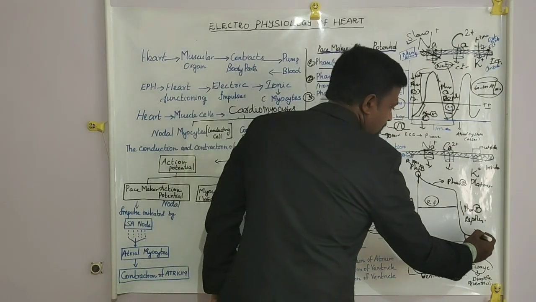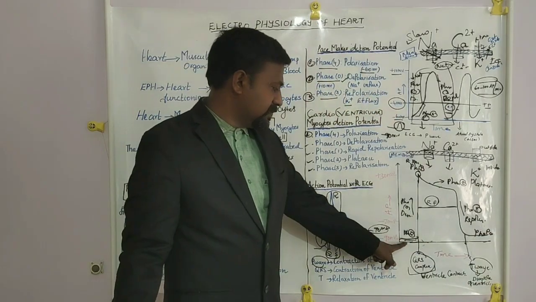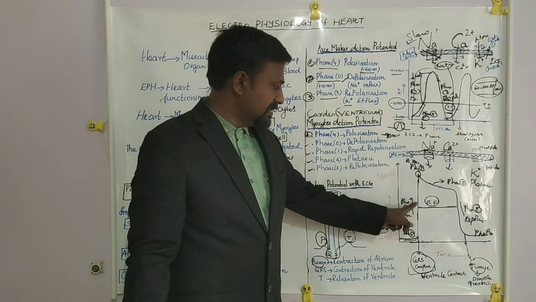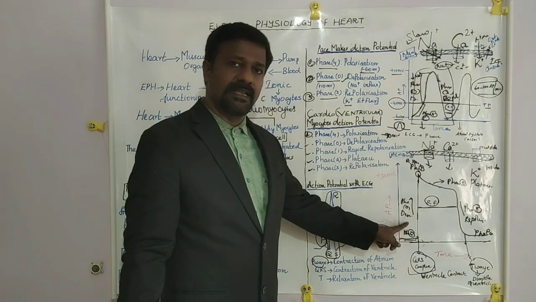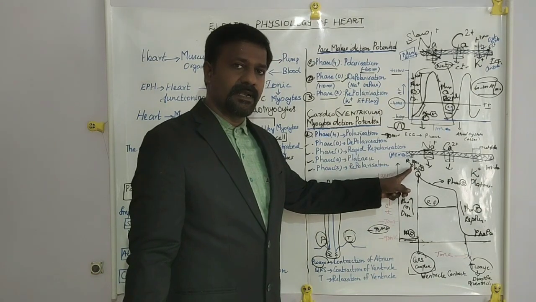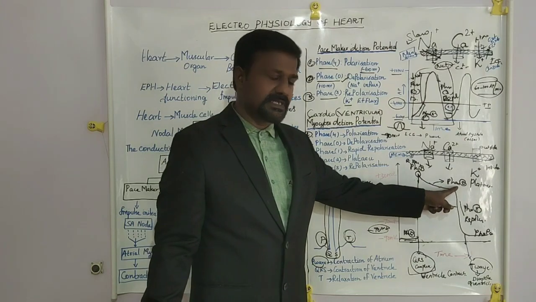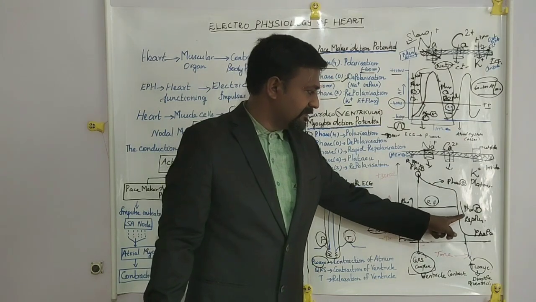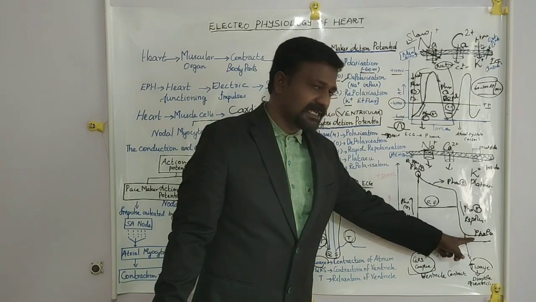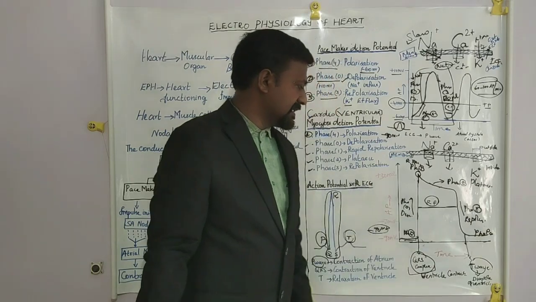Again, this is the phase 4 polarization. This area for phase 0 depolarization, this area for phase 1 rapid repolarization, this area indicated for phase 2 plateau state, and this area for phase 3 repolarization. And then the next action potential begins here, phase 4 polarization.